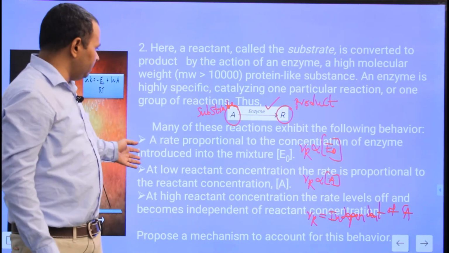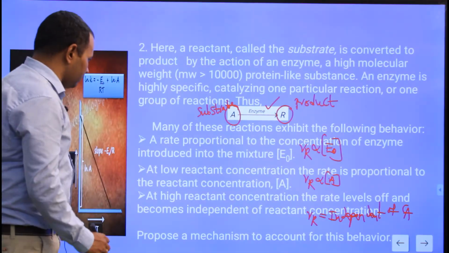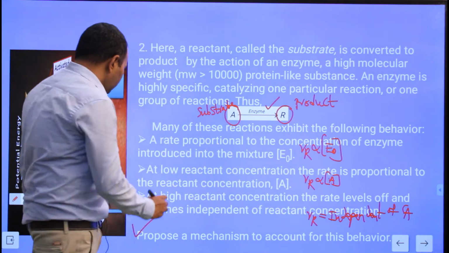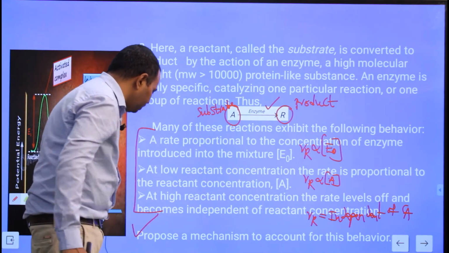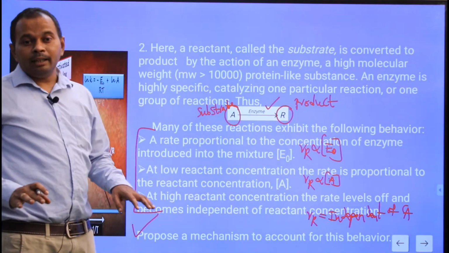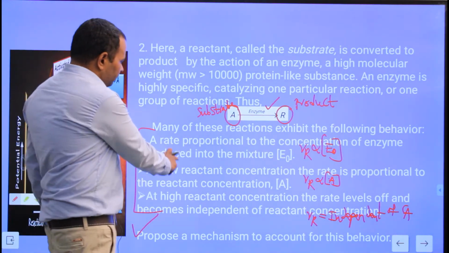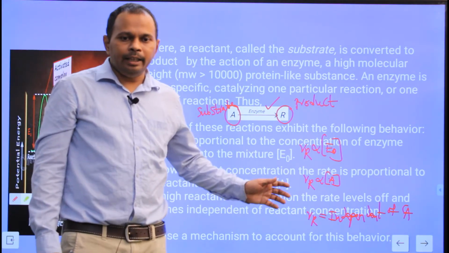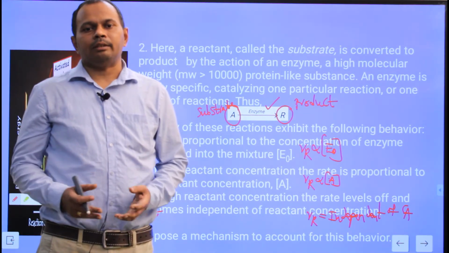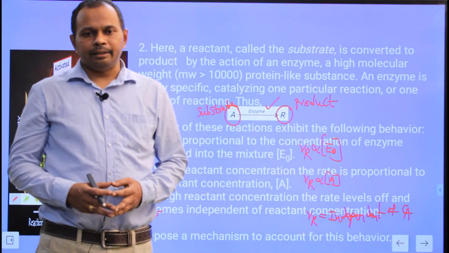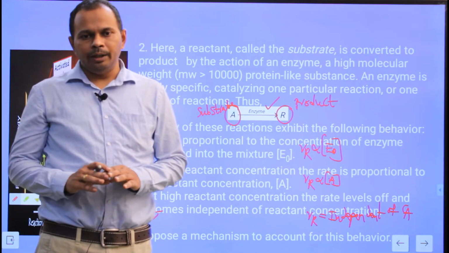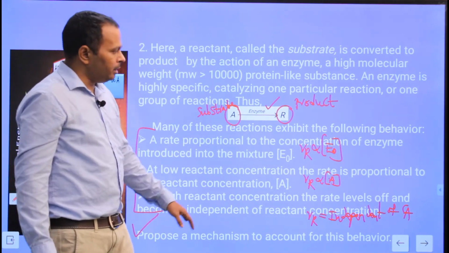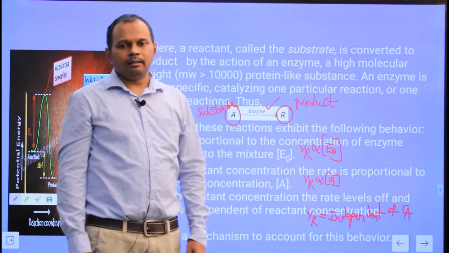Since the problem asks us to propose a reaction mechanism to account for this behavior, whatever reaction mechanism you are going to develop should follow these points. Obviously this is a non-elementary reaction. The reaction mechanism should satisfy these 3 points. First one: the rate of formation of R is directly proportional to the initial concentration of the enzyme.